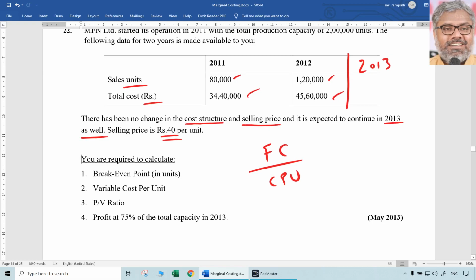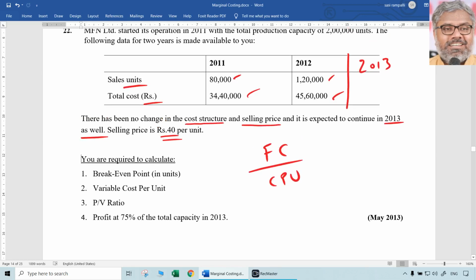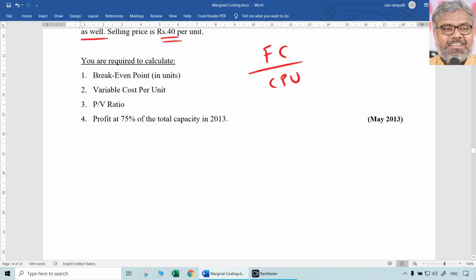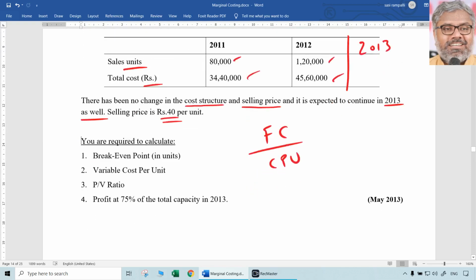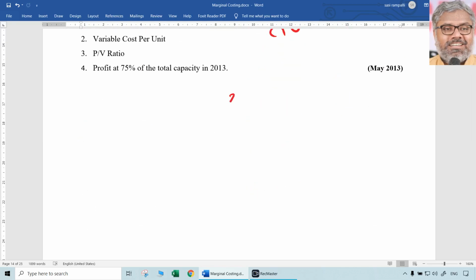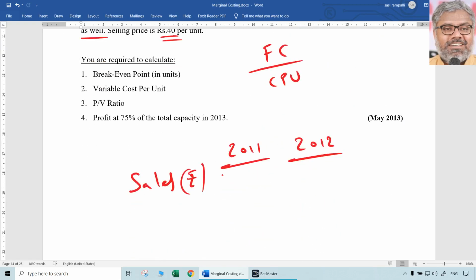First of all, when you have selling price 40 rupees per unit, can we have total sales and total cost anyway is given and total profit? Of course, yes. So let us take the existing data 2011 and 12 as given already, say 2011, 2012. Sales will be how much? And we are talking rupees, not units. 40 rupees is the selling price. 40 into 80,000 units. How much will be the sales? 32 lakhs.